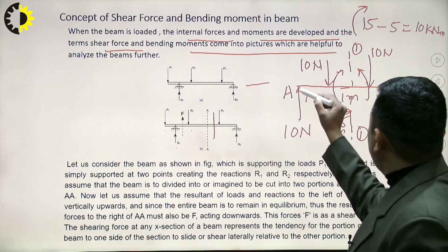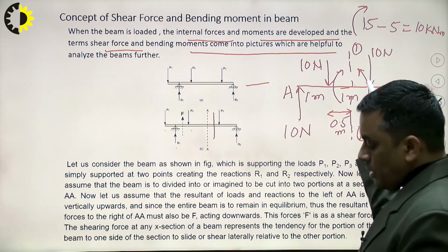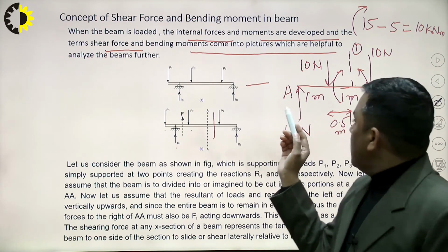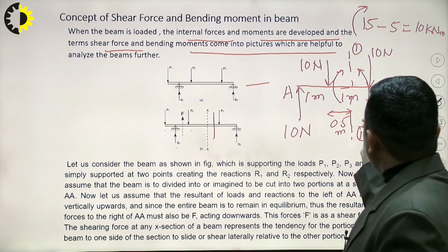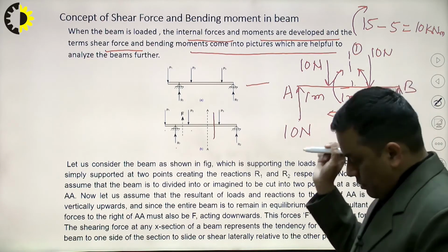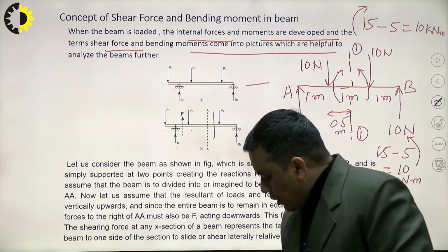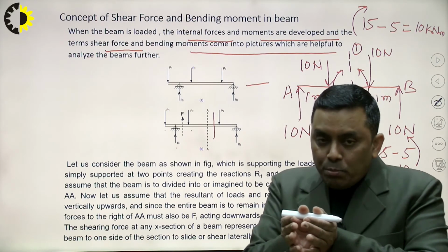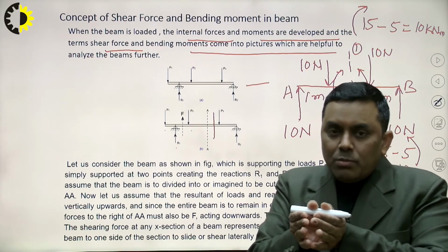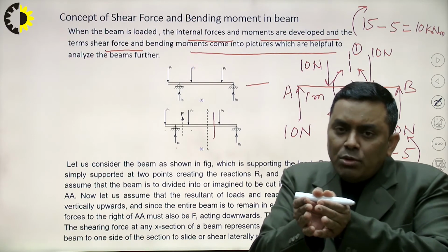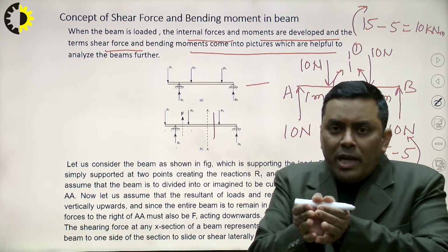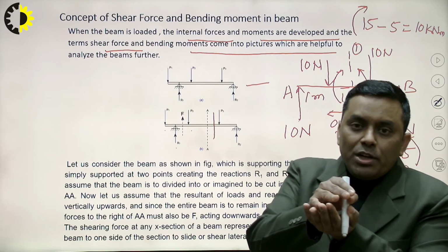The algebraic sum of all the moments on either side of the section plane will be taken into consideration. The algebraic sum will be the same, only the tendency will be different. Obviously it must be, because if we have to produce bending, then on both sides of the section plane there must be equal and opposite moments, then it will bend. Otherwise it will rotate in a particular direction.